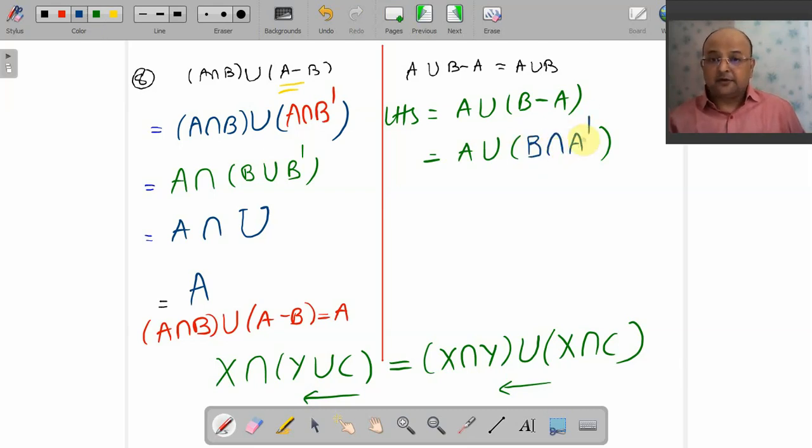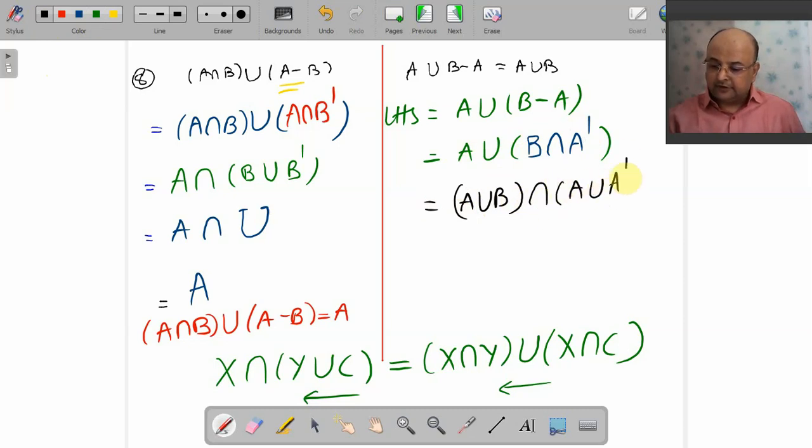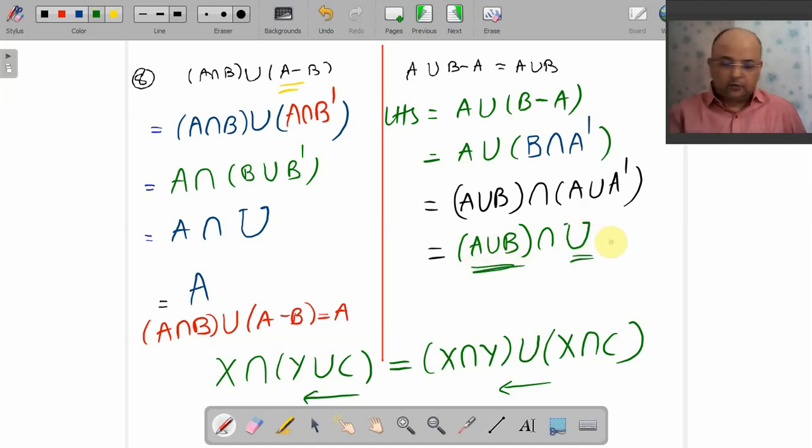Now I should go for what? Yes, distributive law. What is your distributive law? A union B intersection A union A dash. Remember, what is that? A union B intersection whole U. But any set intersection whole U is the same set. That is, it is your A union B, and that is your right hand side.